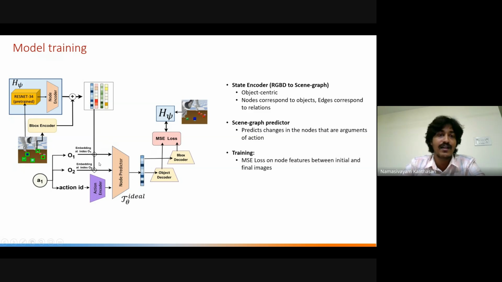So it takes the action that has to be performed and the embedding of its arguments. For example, if it is move top of object 1 comma object 2, then it takes the action ID move top, and it takes the embeddings of object 1 and object 2 that are the arguments, and predicts the feature for the object that is to be moved. We use the next scene, extract the features from that scene and use that as the target, and we use MSE supervised loss to train that model.